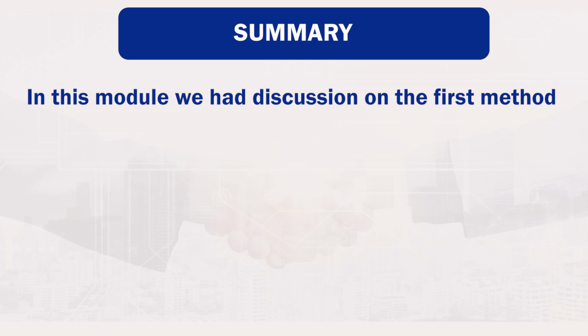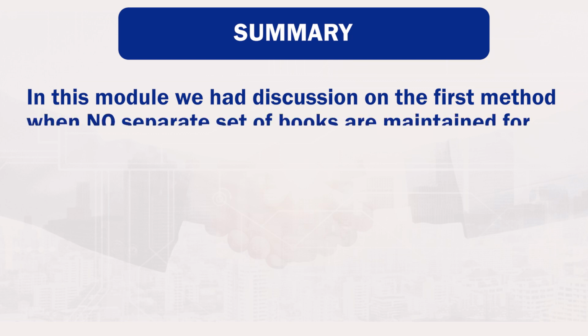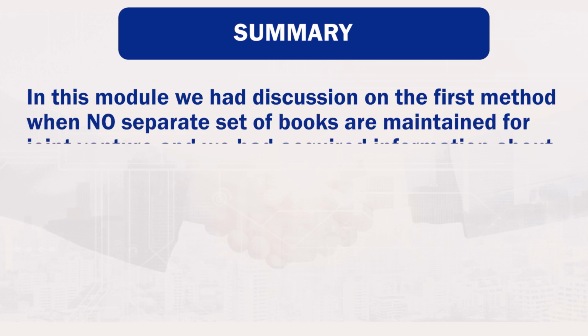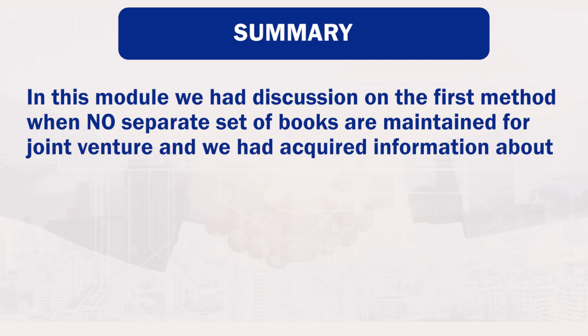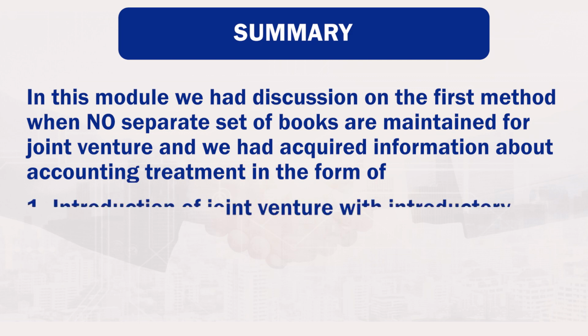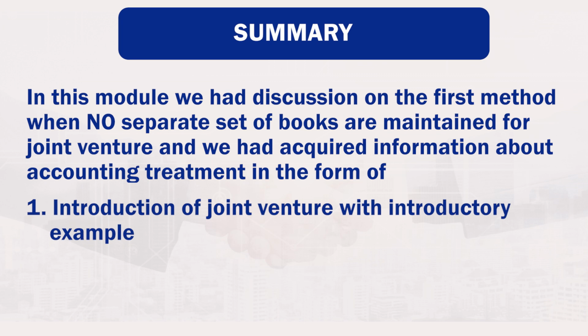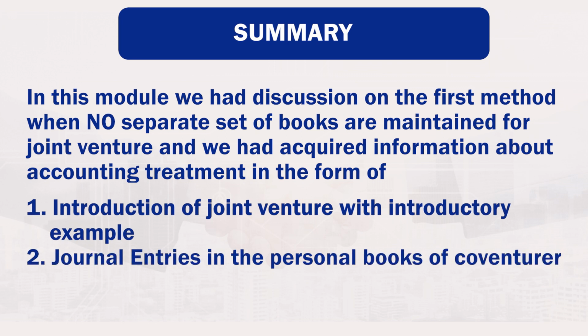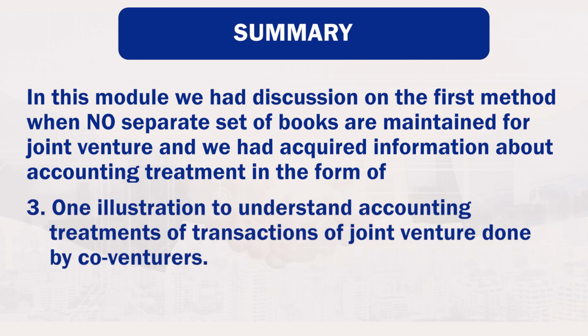In this module, we had a discussion on the first method when no separate set of books is maintained for a joint venture, and we acquired information about accounting treatment in the form of: number 1, introduction of joint venture with introductory example; number 2, journal entries in the personal books of co-venturer; number 3, one illustration to understand the accounting treatment of transactions of joint venture done by co-venturers.